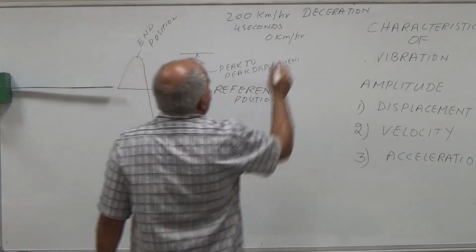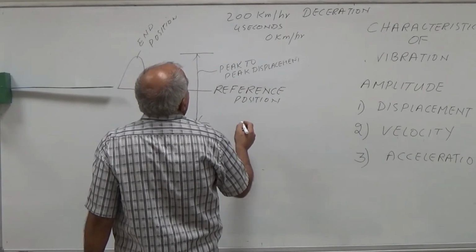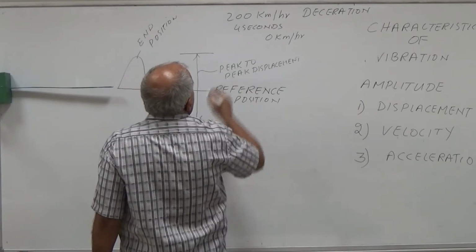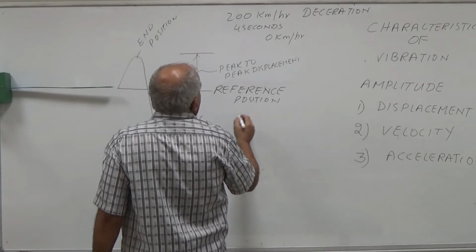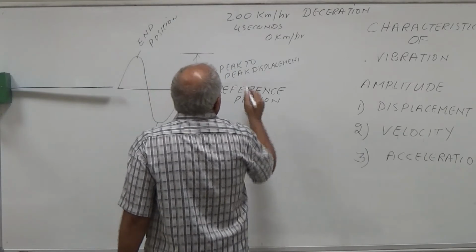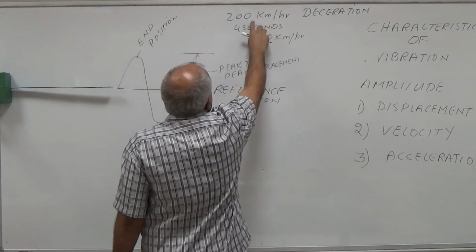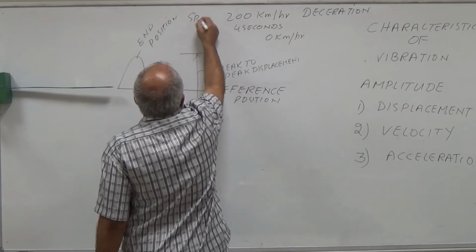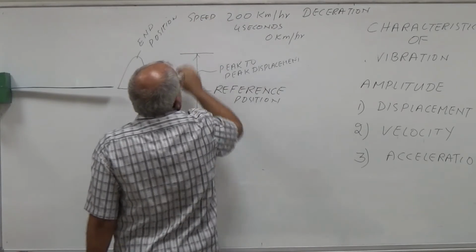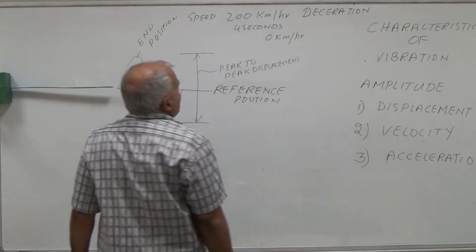So the rate of deceleration is how much? In 4 seconds the speed comes from 200 km per hour to 0 km per hour.